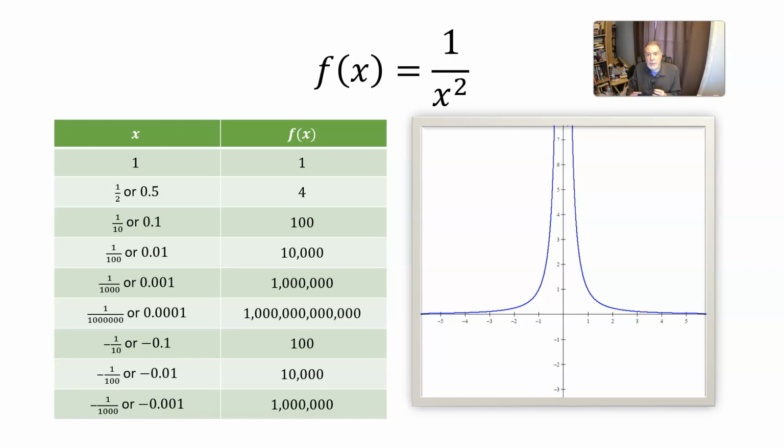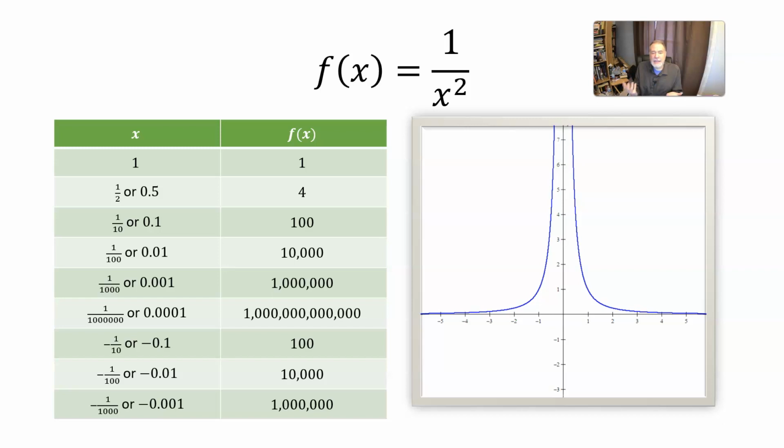So if x is a small number, x squared is a small number, and 1 over x squared is going to be a very large number. If x is 1/10 or 0.1, 1 over x squared is 100. If x is 1,000th or 0.001, 1 over x squared is 1,000,000.